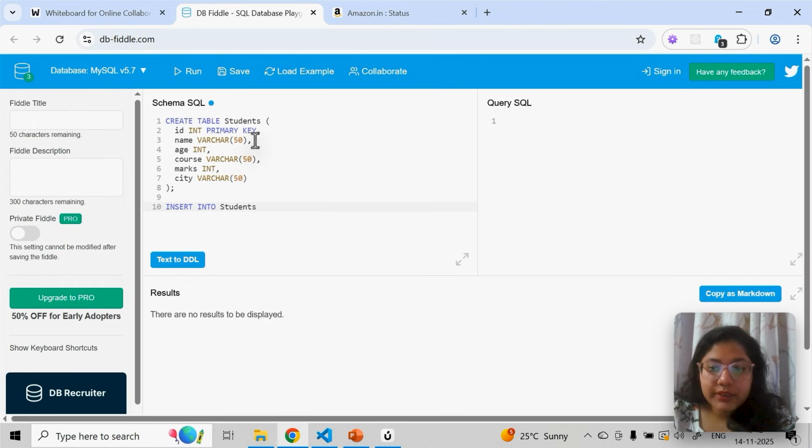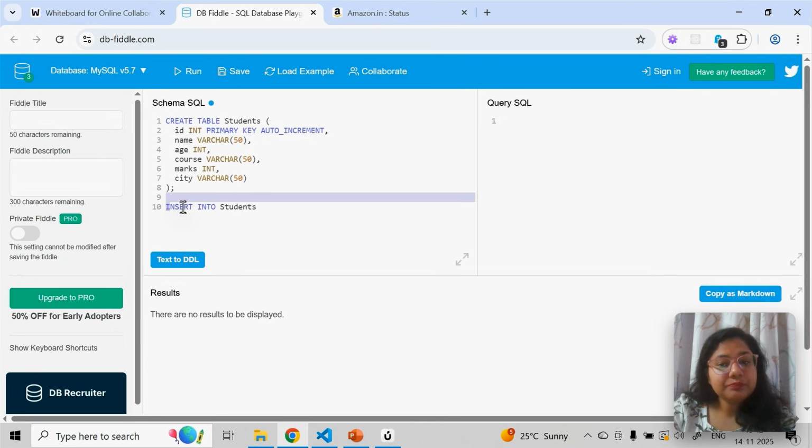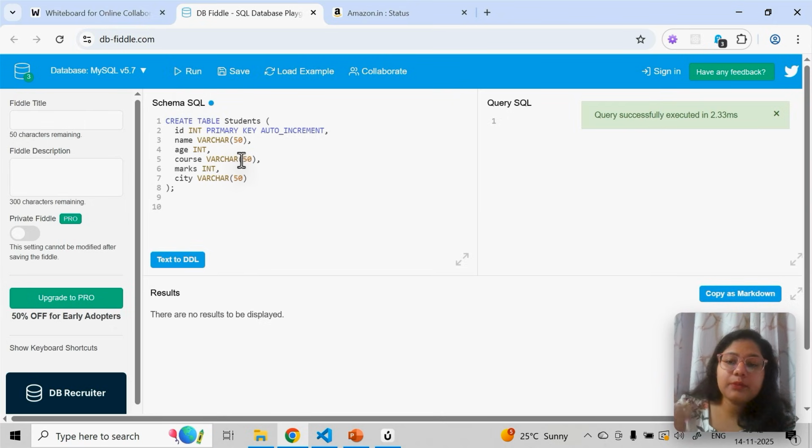Now one thing, ID is something which we want to come automatically. So it's optional. You can also define it if you want, but if you put auto increment here, what will happen? Automatically the ID will be created. So if I run this, the table will now have auto increment as well.